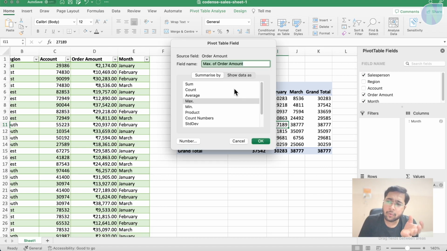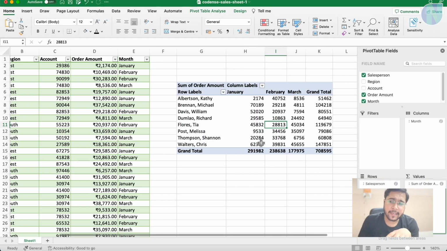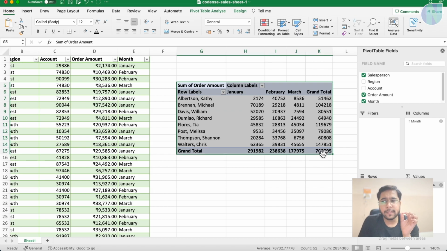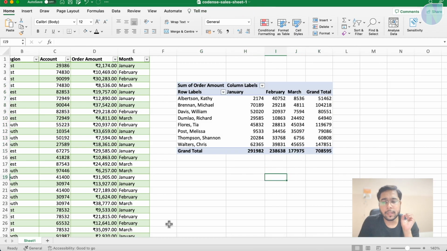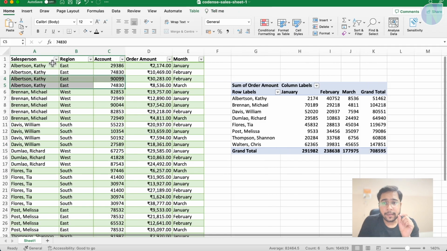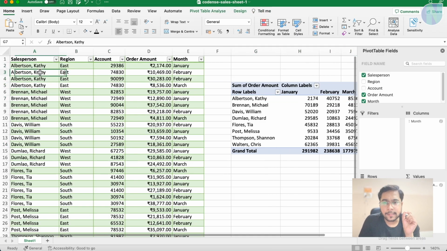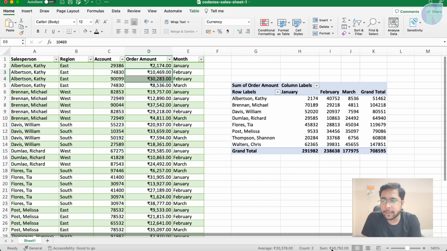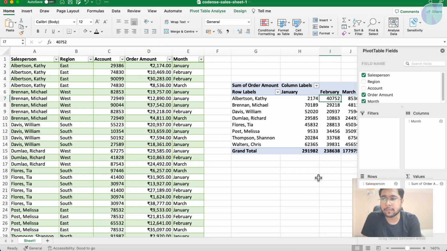You need to check your use case, whether you want the maximum value, minimum value, sum value, or average value. But yes, this pivot table will summarize it according to you. Now you can see here we have this salesperson, and in the January month how much sale, in the February month how much sale. It will automatically combine it. It is 40752. You can see this person has done 40752.